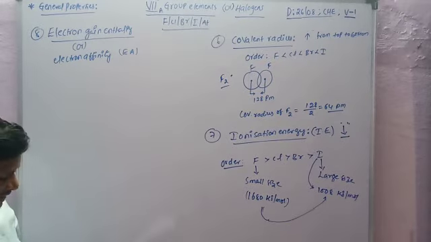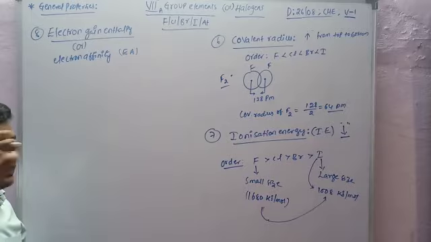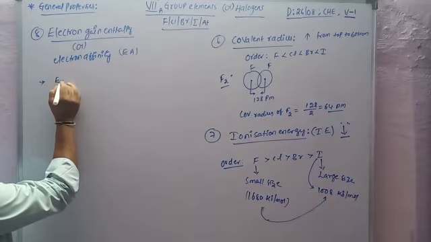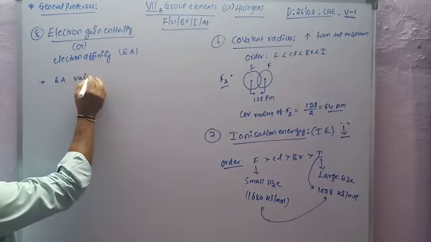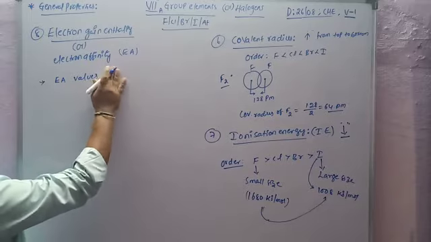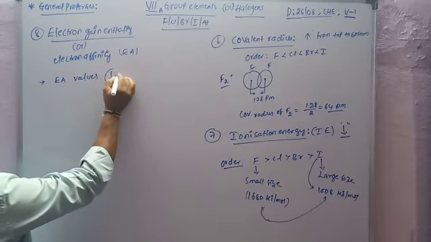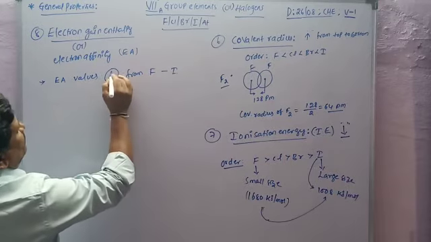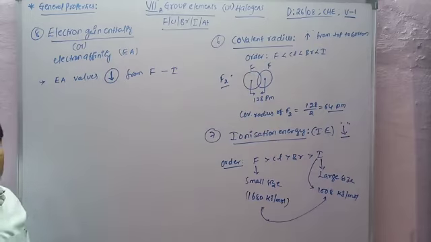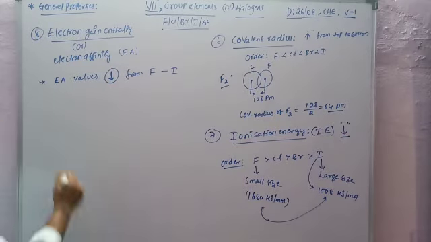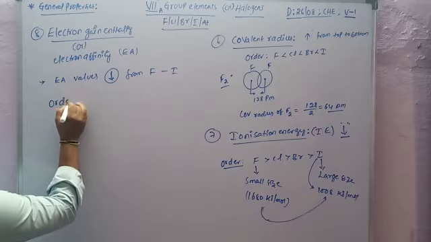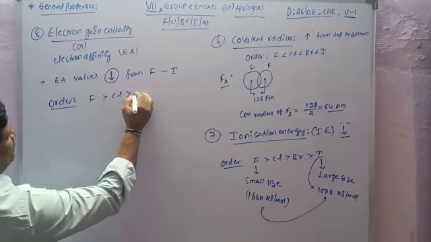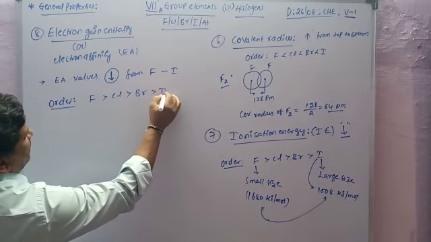So electron gain enthalpy also decreases from top to bottom. EA values decrease from fluorine to iodine because size increases. So the actual order is fluorine is greater than chlorine is greater than bromine is greater than iodine.